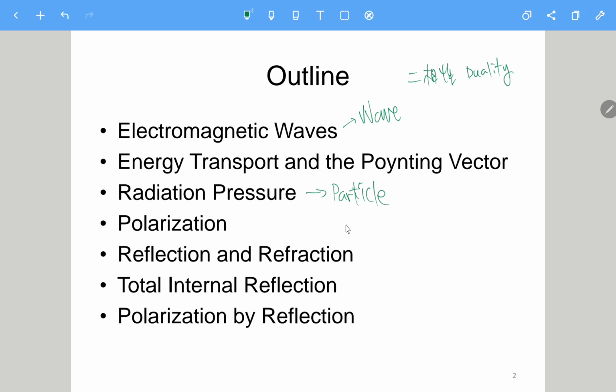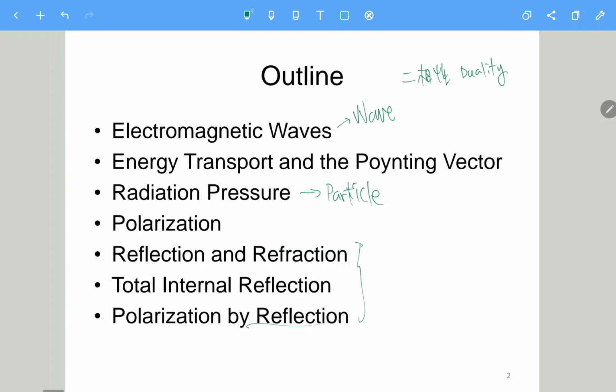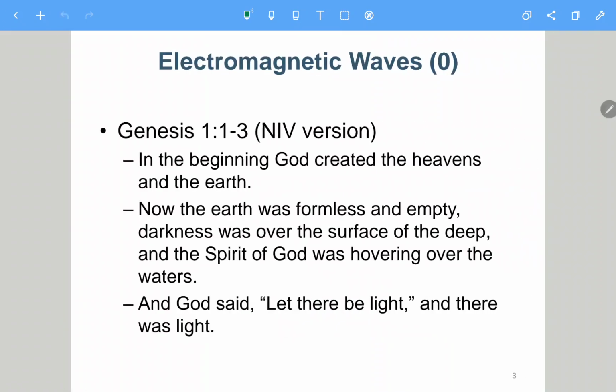And then this part is probably something you have learned in high school, the optics, about the reflection, refraction, 反射折射, and then total internal reflection, 全反射, and then polarization by reflection. So this is about the Brewster angle. Okay, so this is the page 0.